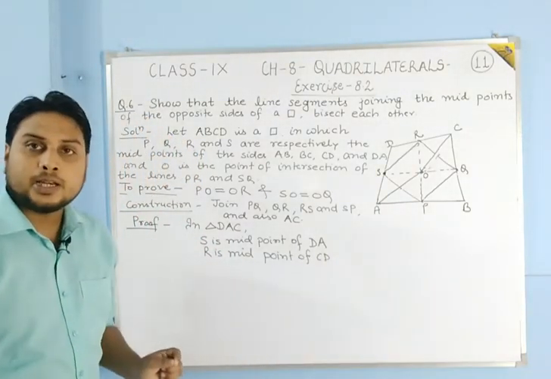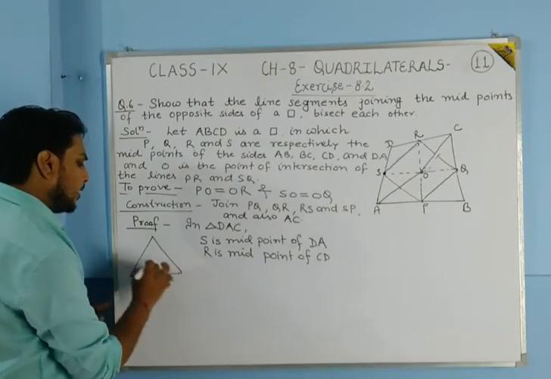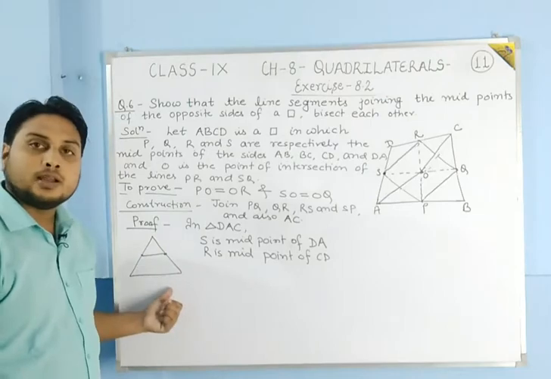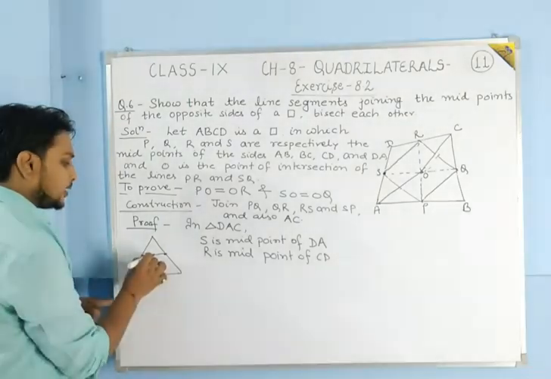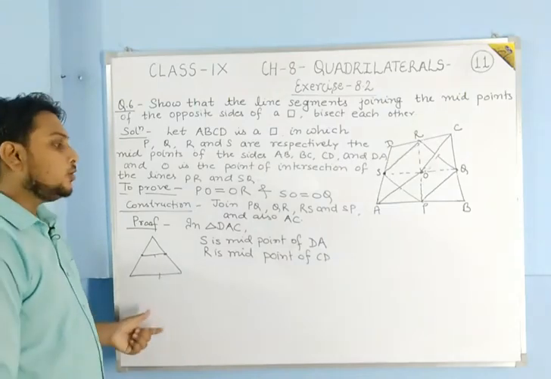Students, we have studied in the midpoint theorem that if we join two midpoints of the sides of the triangle, then this side will be parallel to the third side and equal to half of it.